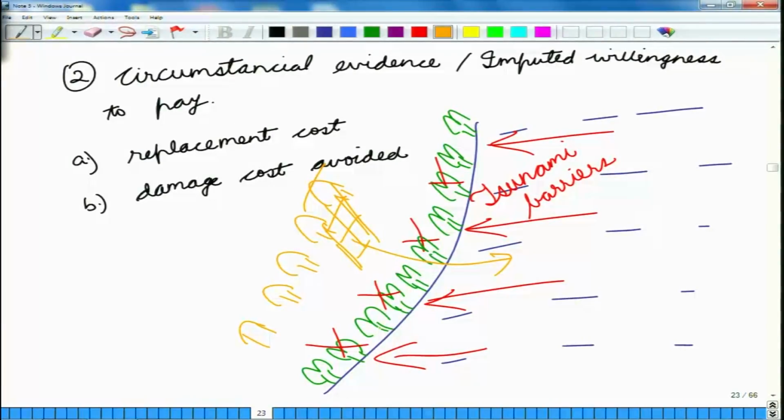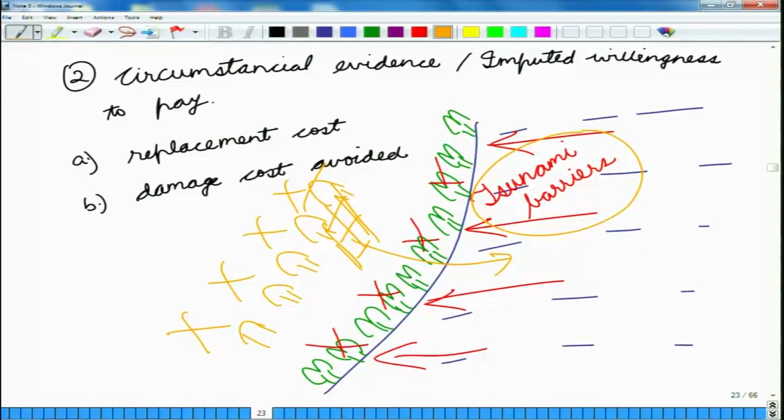One is that we have removed all of these mangroves, we do not have any other amount of protection. So, in that case, if there is any tsunami that comes into this area, all of these houses will be destroyed and there would be a huge amount of damage not only to these houses, but also to people, also to vehicles, also to farmlands and other things, because salty water will come into all of these places.